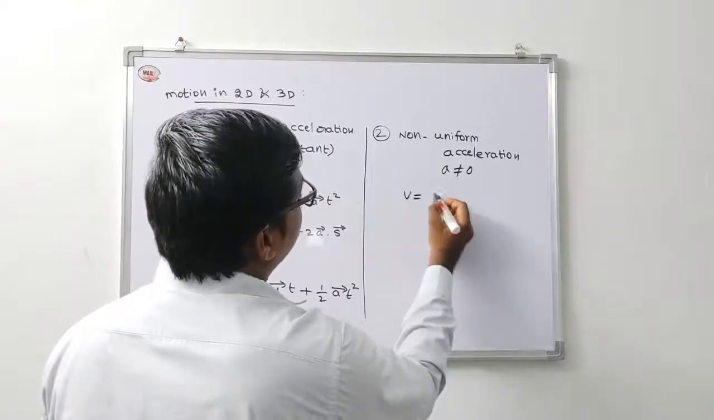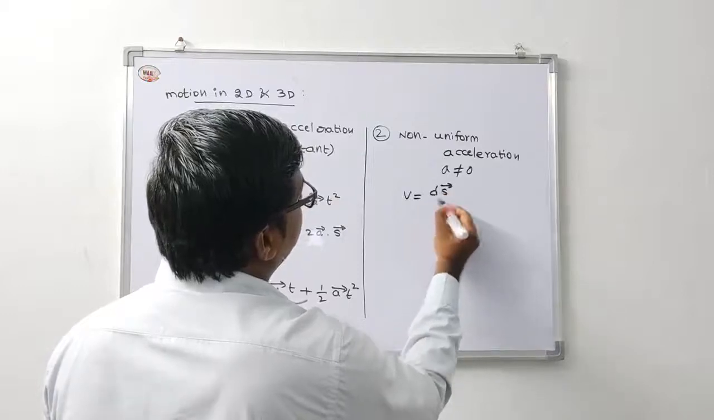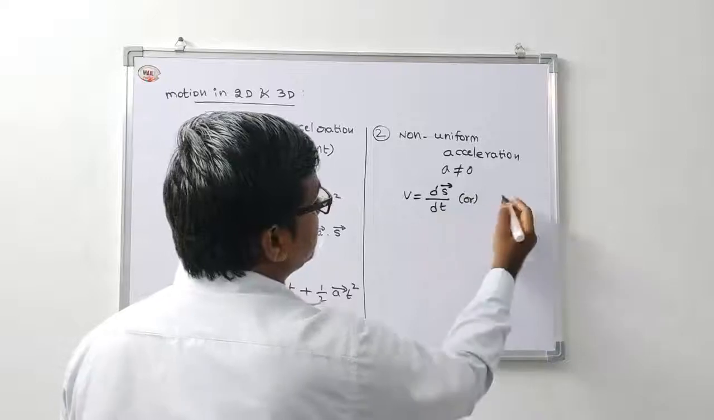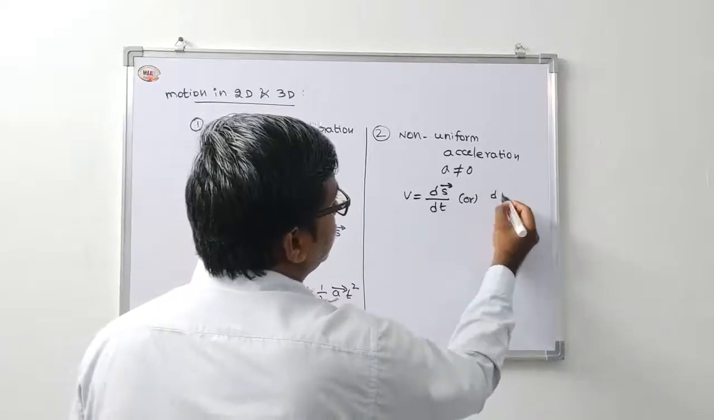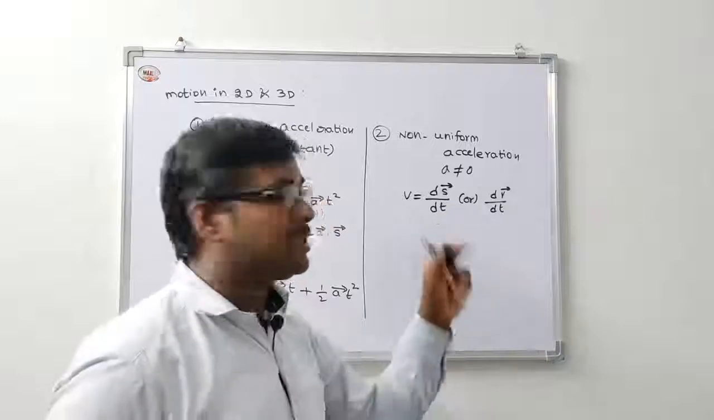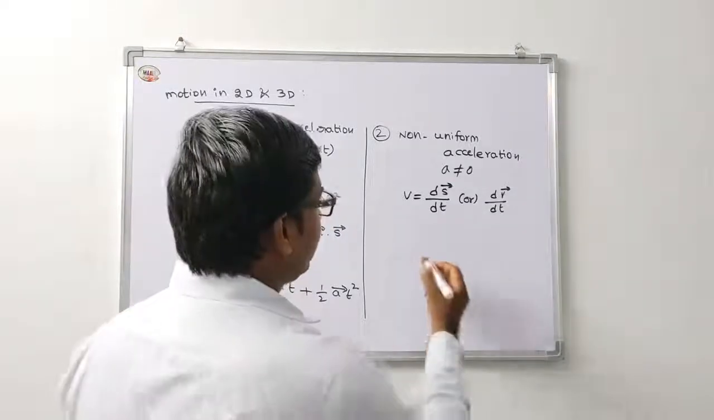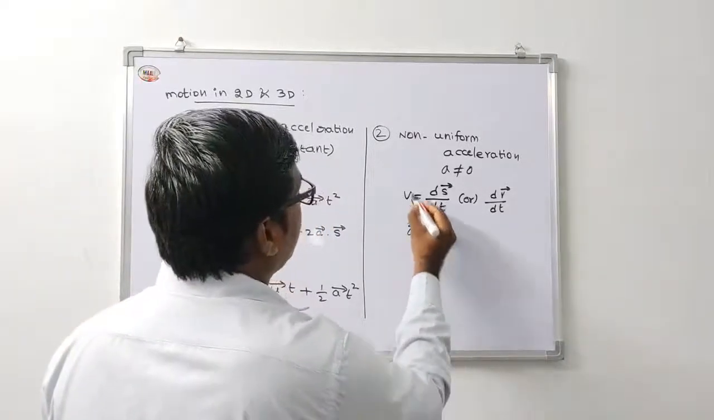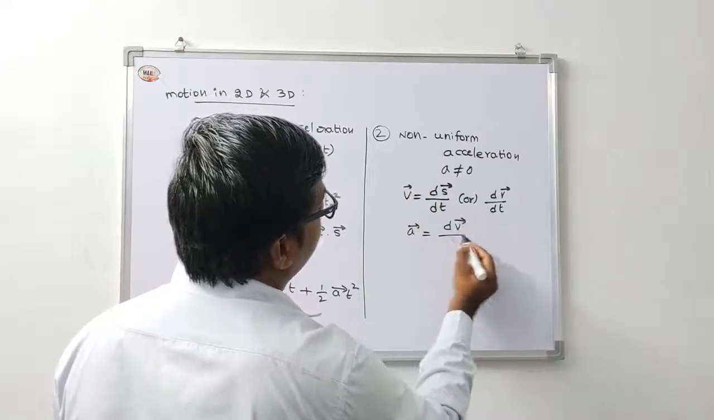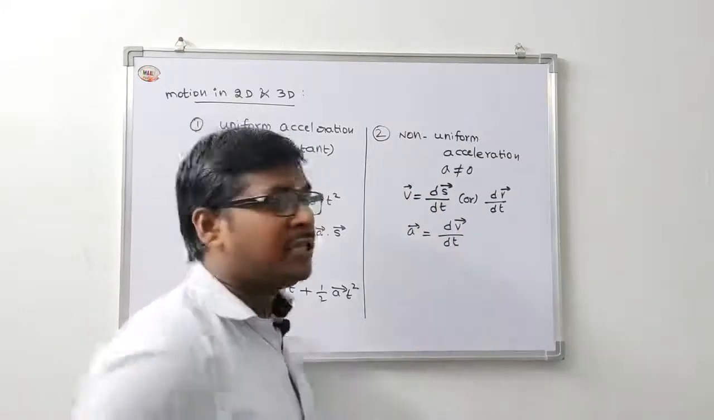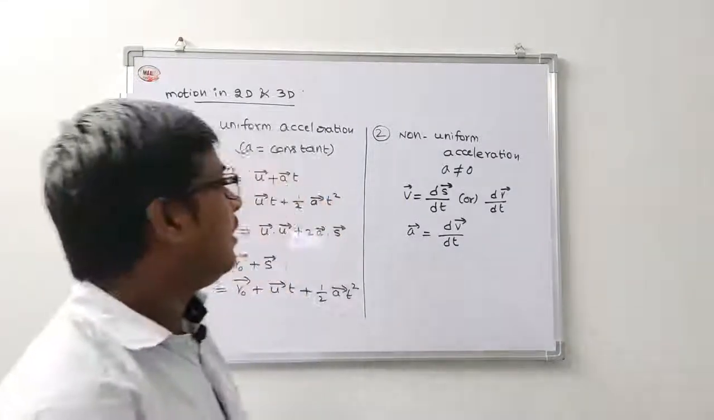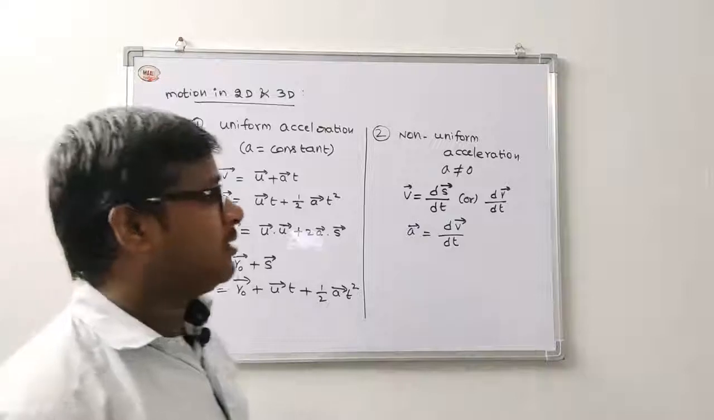The first one is v equals ds bar by dt, or dr bar by dt, which is the differentiation equation. R bar is the position, and the position is nothing but displacement. The next, a bar is equal to dv bar by dt. The change in velocity with respect to time taken is the acceleration.